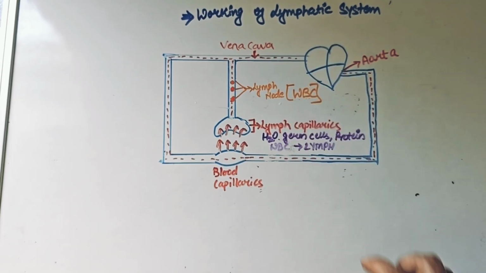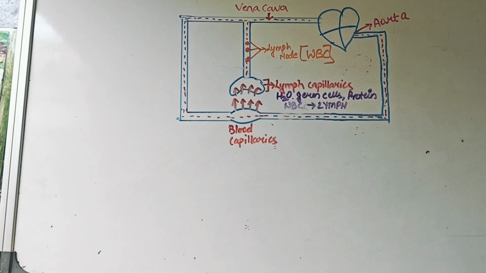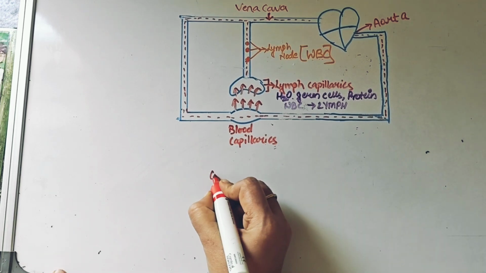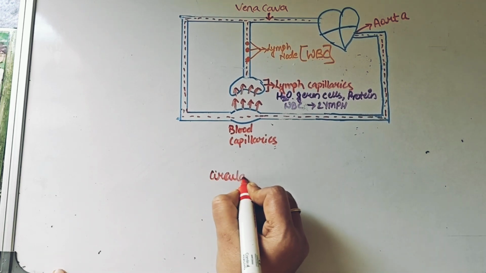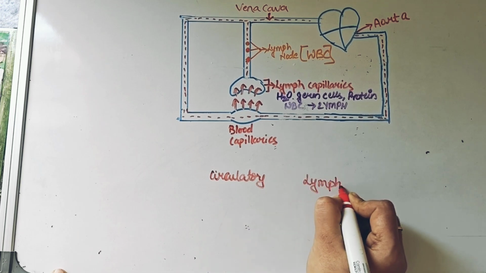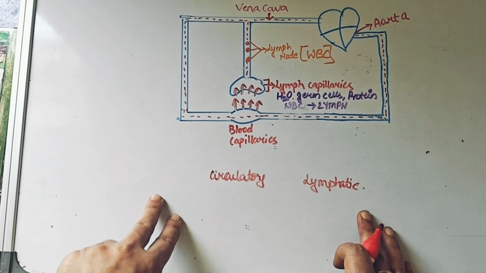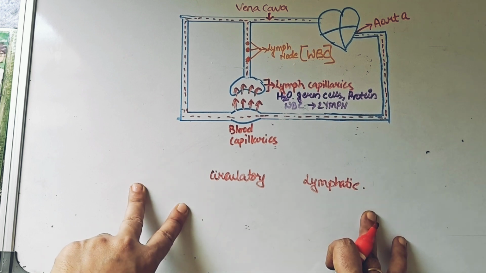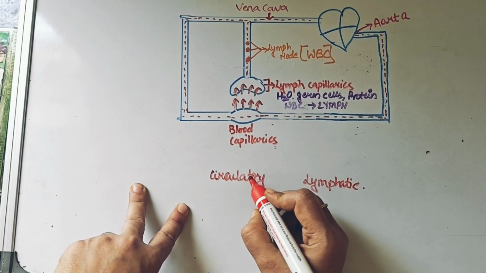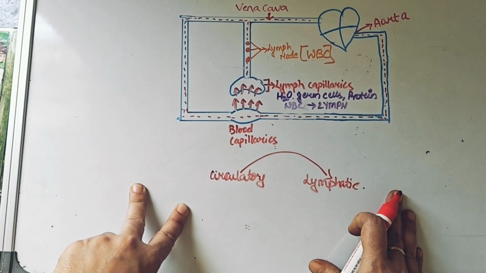for pumping again. So in the last section, as I said, is there any relationship between the circulatory system and your lymphatic system? Now I hope you can understand what is the relationship between both of them. What is the relationship at the end of the day? Your circulatory system made blood. The lymph was nothing but a derivative of blood, right?